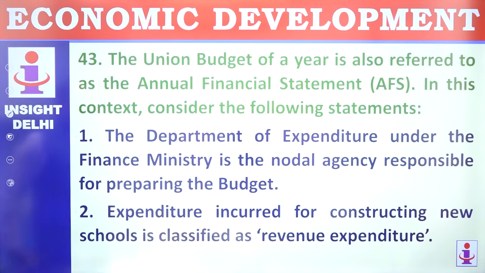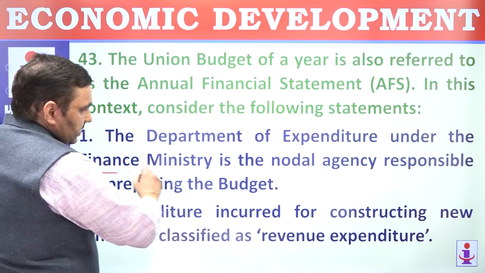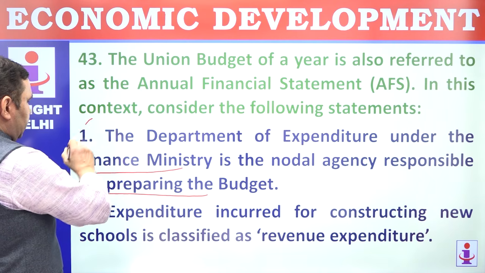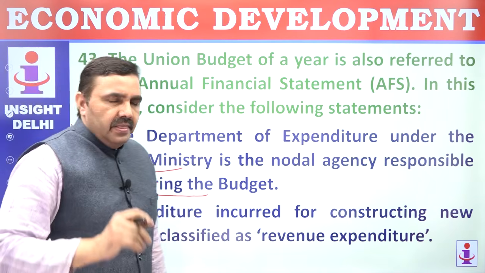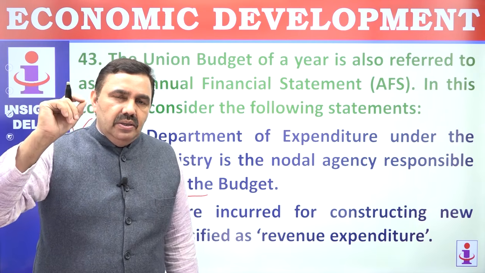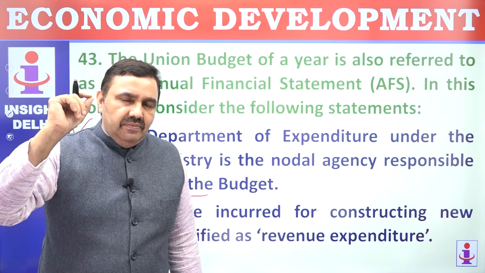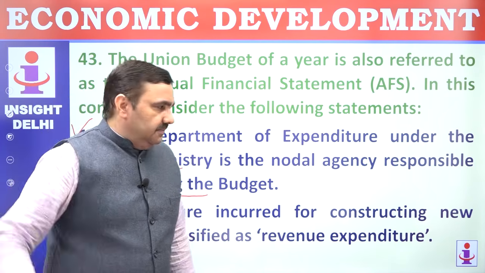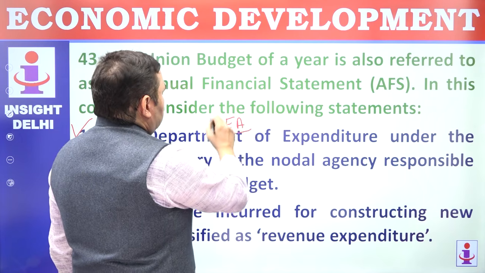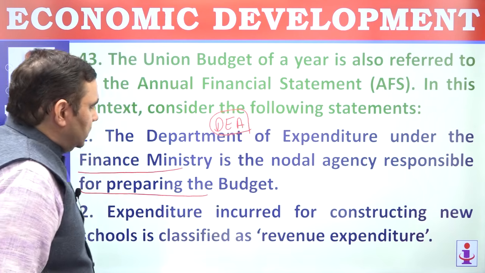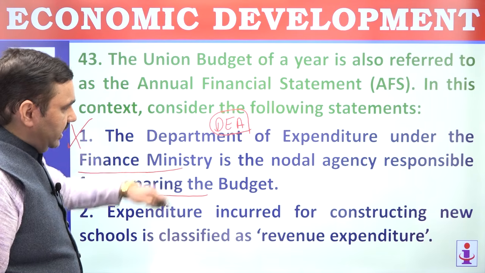Union budget of a year is also referred as annual financial statement. In this context, consider following statement. The Department of Expenditure under Ministry of Finance is nodal agency. No. Budget division under Department of Economic Affairs, under Ministry of Finance is a nodal agency.